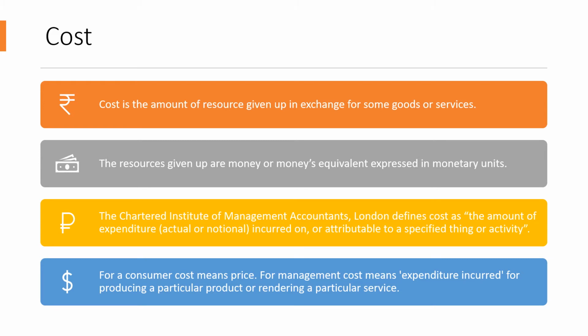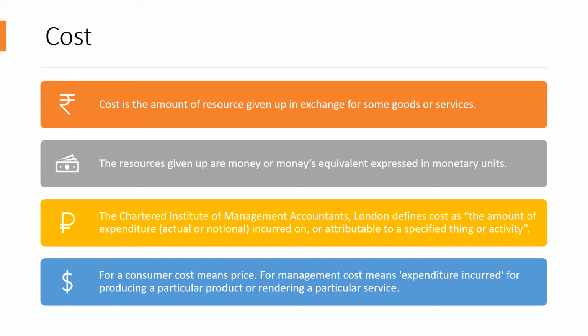So as I said, the first one is cost. So first let us understand the meaning of what cost is. Cost is the amount of resource given up in exchange for some goods or services. And these resources given up are either money or money's worth, which is expressed in monetary units. If I have to tell it in simple terms, cost is the amount of expenditure incurred to make a product.